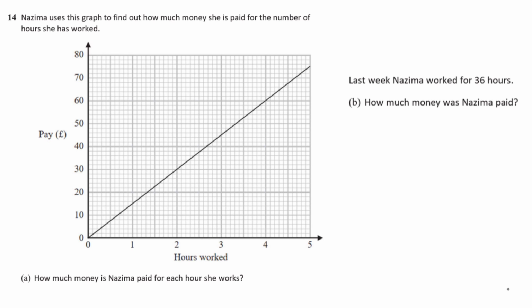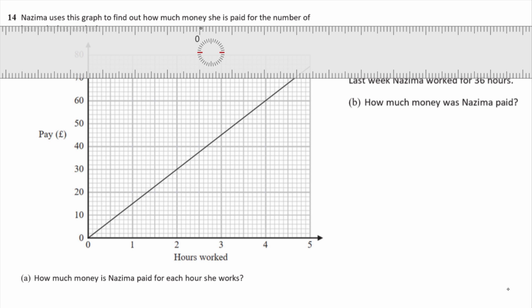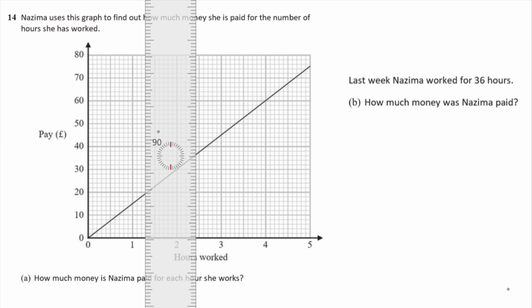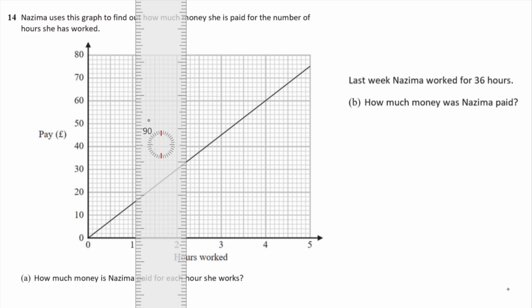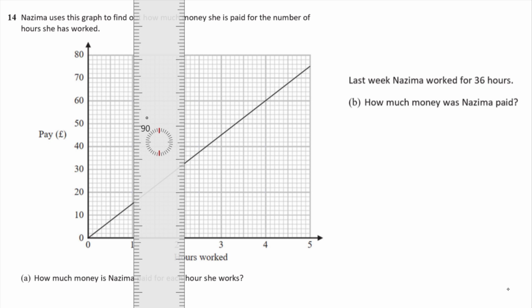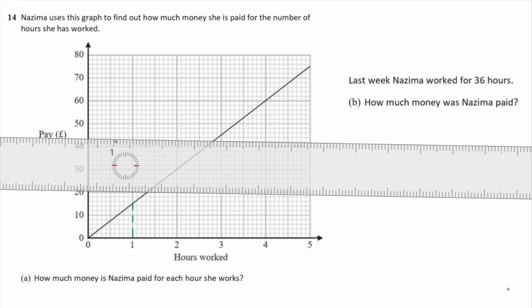Question 14. Nazima uses this graph to find out how much money she is paid for a number of hours she worked. And so we've got hours worked along the bottom and her pay along the side. So it's a conversion graph, isn't it? So how much money is Nazima paid for each hour that she works? Now we can work that out by looking up from 1 hour, can't we? If we look up from 1 hour, we'll work out how much she gets paid for 1 hour. So let's read up from 1 until we hit the graph, and then we're going to spin around and go the other way.